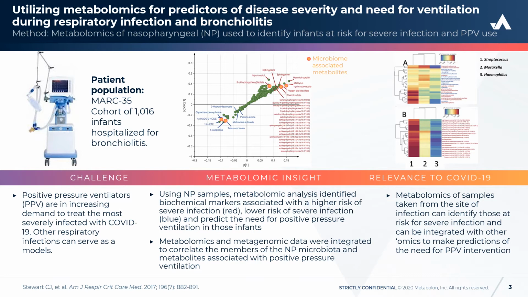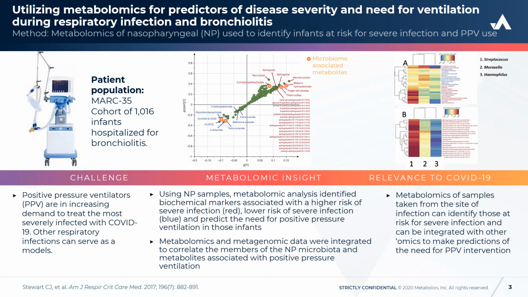So utilizing the MARC-35 cohort of just over 1,000 infants who had been hospitalized for bronchiolitis, the investigators obtained nasopharyngeal aspirate samples to have both metabolomics and metagenomics run to identify markers of the severity of infection and the need for positive pressure ventilation. So positive pressure ventilators are increasingly in demand to treat the most severely infected of COVID-19. And so here, another respiratory infection may serve as a model to help understand the interplay of the various factors that would cause the need for this intervention.